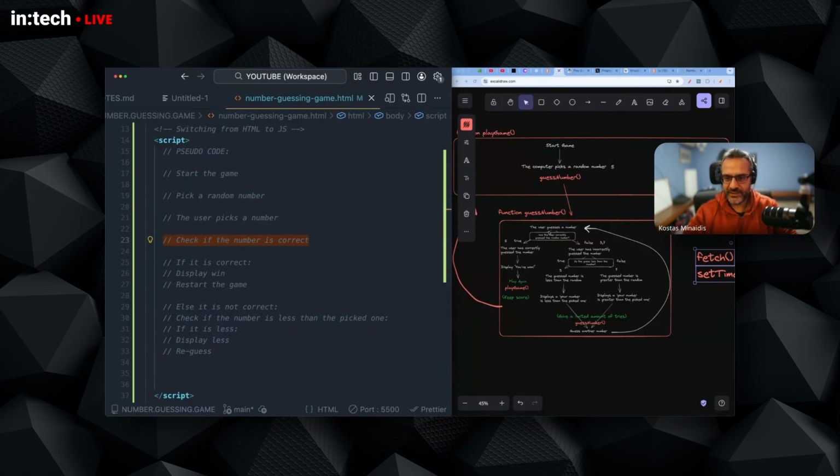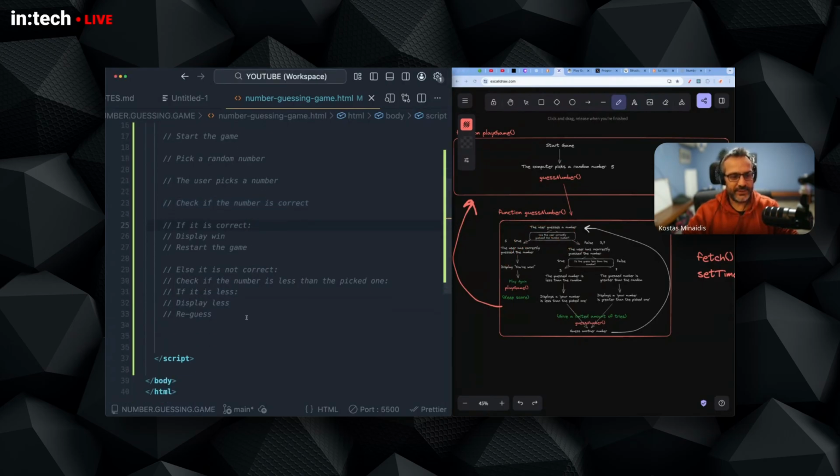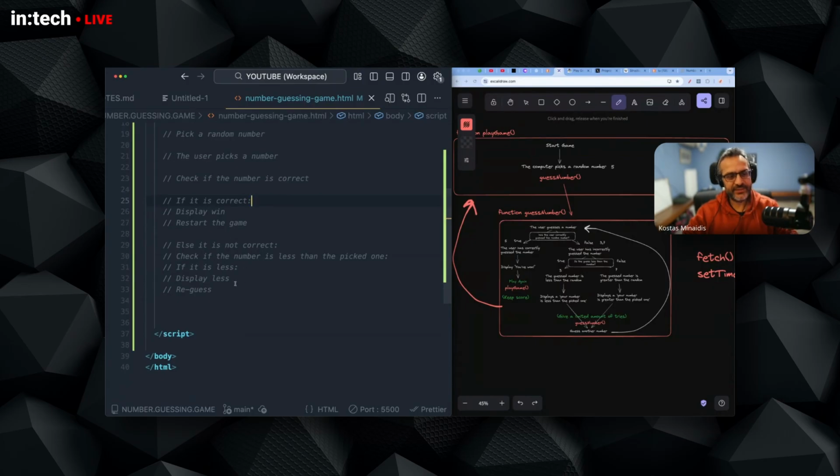This first branching here is basically an if-else. This is the if, and this is the else, right? If something is true, go this way, otherwise, go the other way. So if it is less, do this and re-guess, else it is greater, display greater message, and then re-guess.